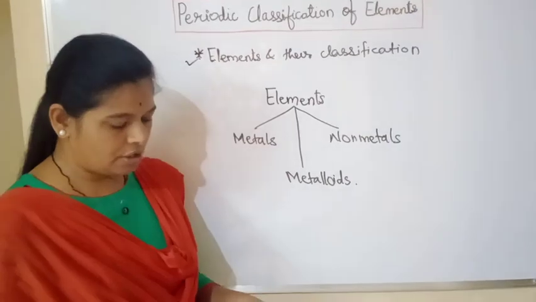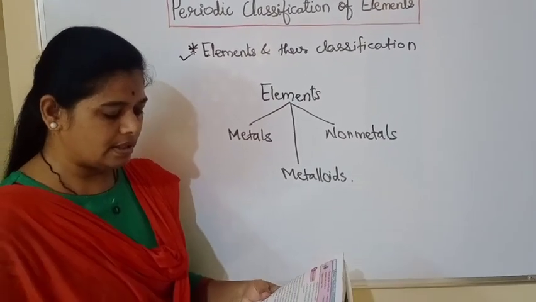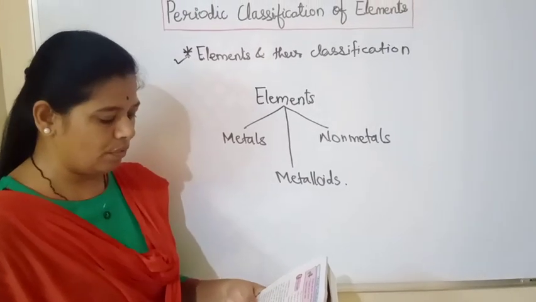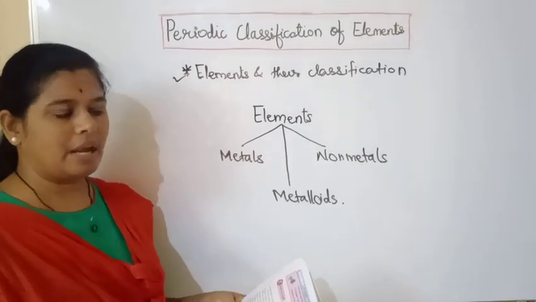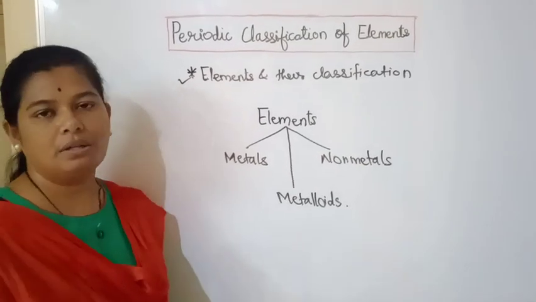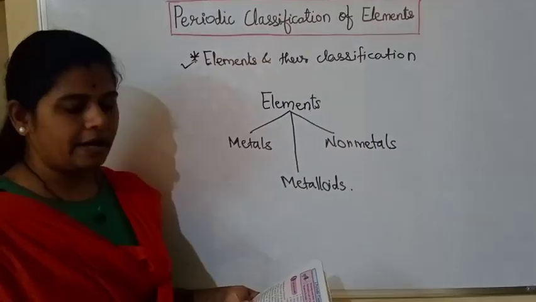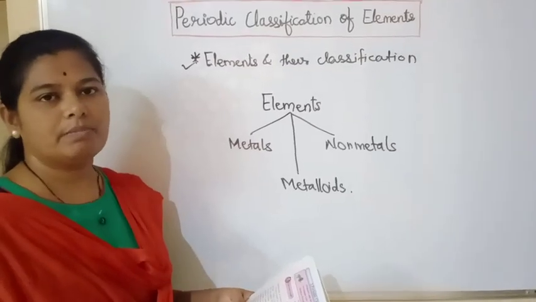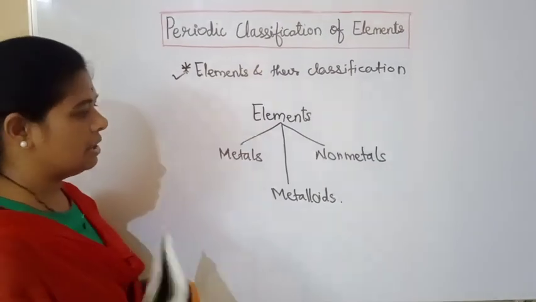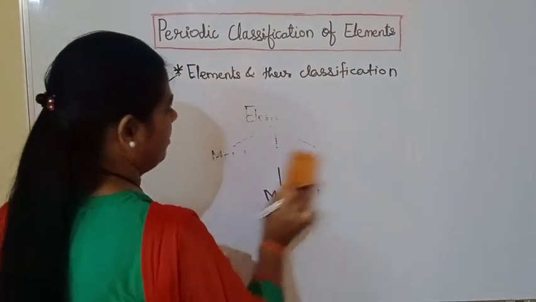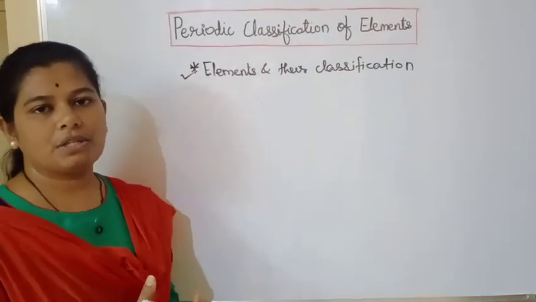As the knowledge about the elements and their properties went on increasing, and new elements were also discovered, different scientists started trying out various methods of classification. Now students, do you know why this classification is required?